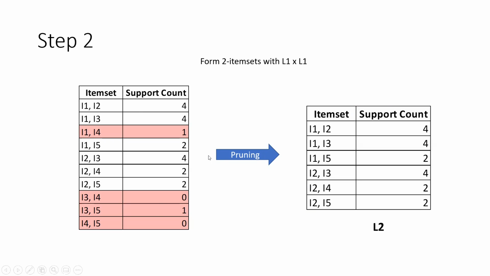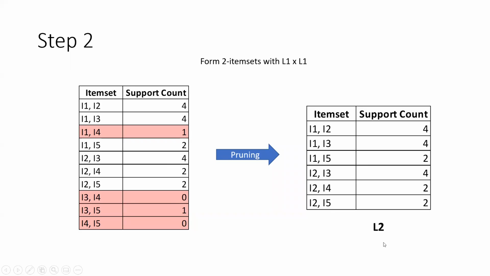And then you do something called pruning, which is to say that you remove all those item sets which do not satisfy that minimum support count criteria. So we said that the minimum support count has to be 2, right? So any support count that is less than 2, you remove them. That is what I have marked in red. And after doing this filtration, you arrive at a refined or a filtered item set which satisfies all your criteria. You call this set as L2.